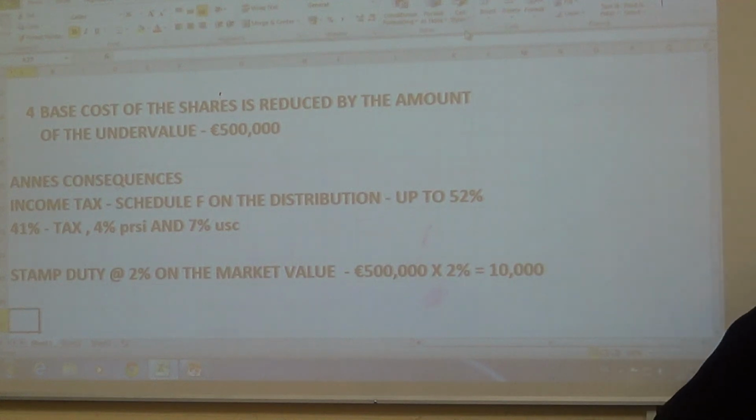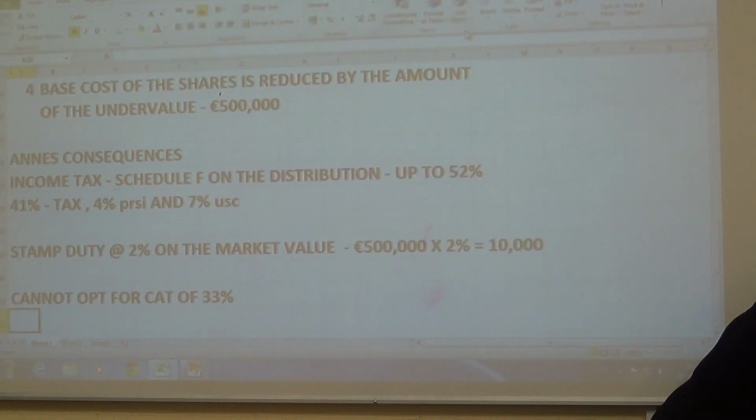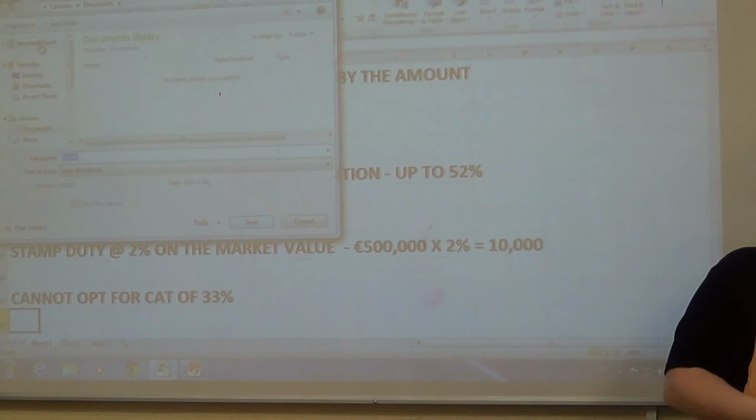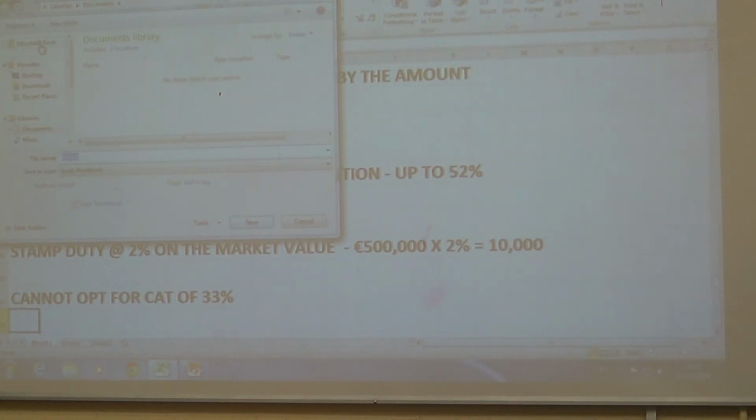Cannot opt for CAT of 33%. And that will make more sense when we're doing capital acquisition tax as well. All the taxes are kind of linked up. There's bits coming from different places. Why can't she opt for it? Obviously, you could see why she'd want it. Yeah, but she can't. It's just because it's a closed company rule.